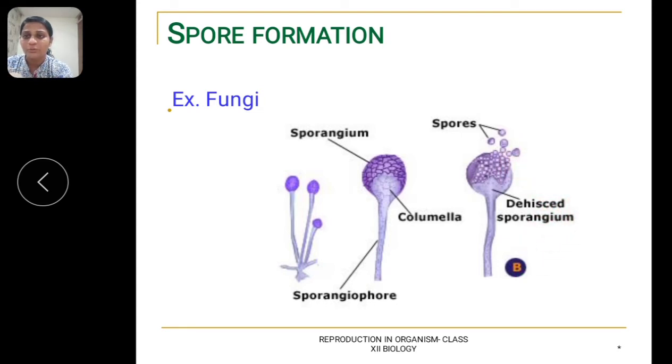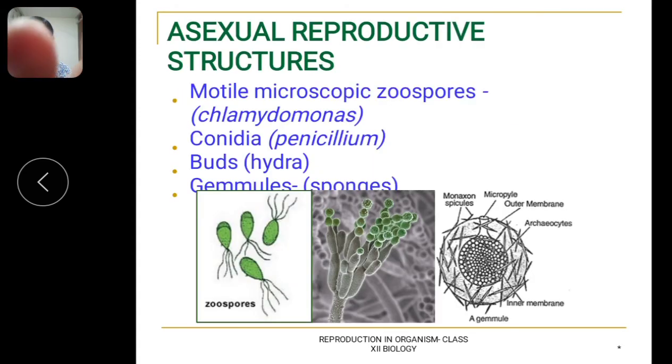This stalk is known as the sporangiophore, and at the tip of the stalk there is the sac-like structure called the sporangium, and inside the sporangium spores are present. In some fungi, the spores may be present on the surface of the sporangium. So that is all about spore formation. We will now study different types of spores.